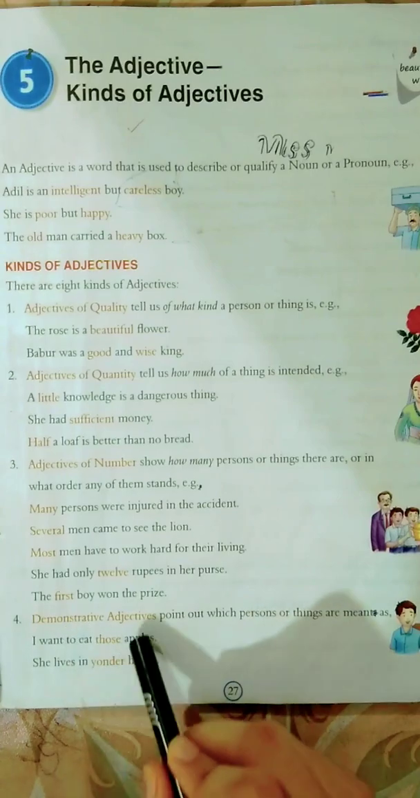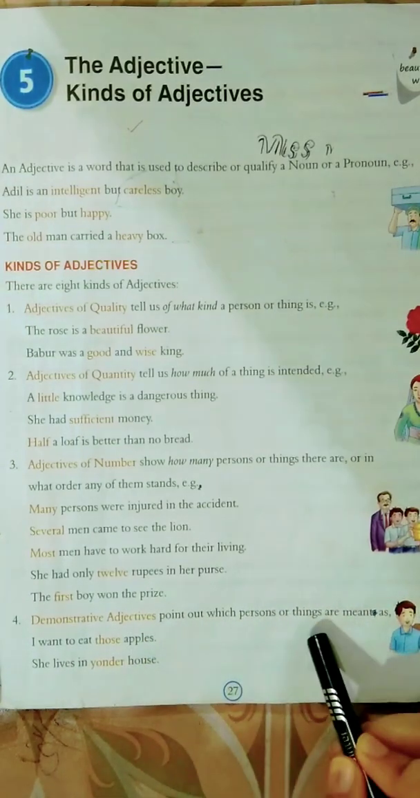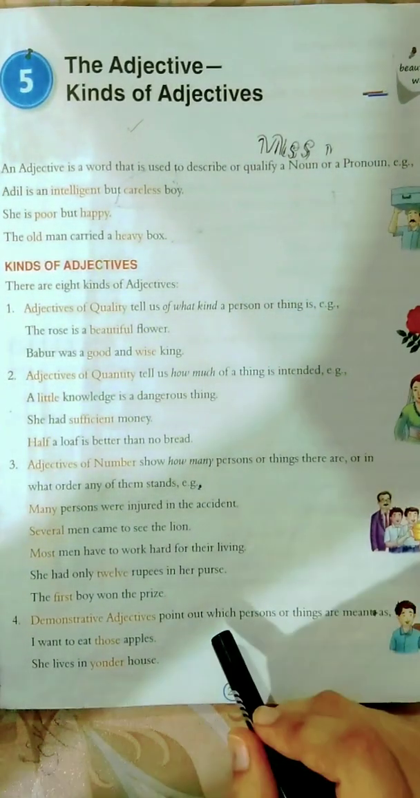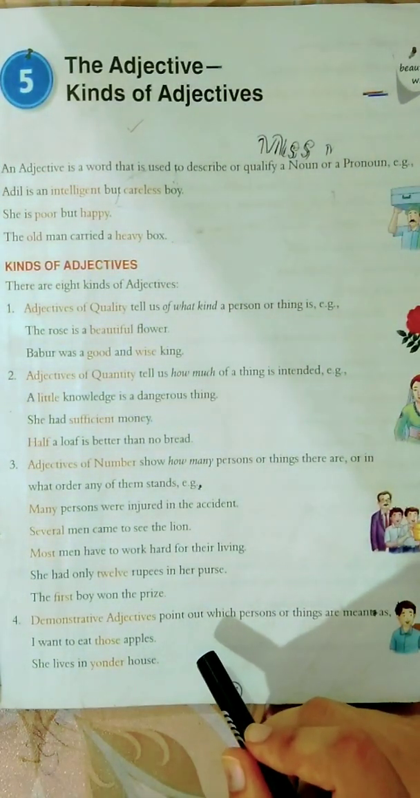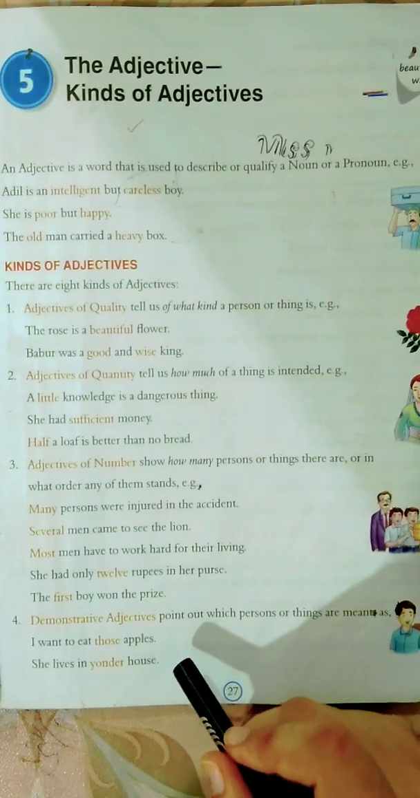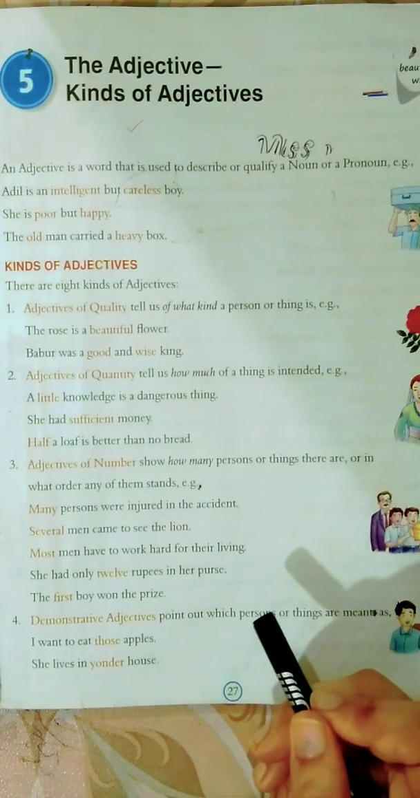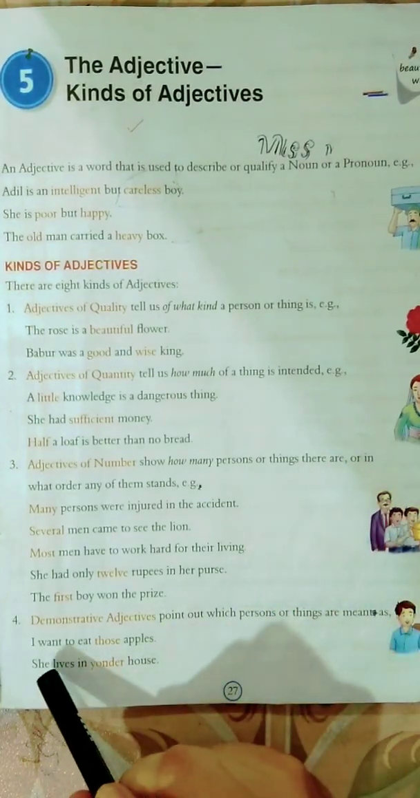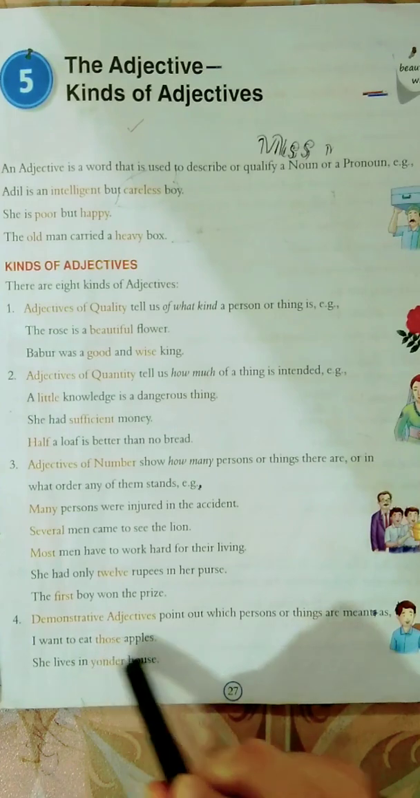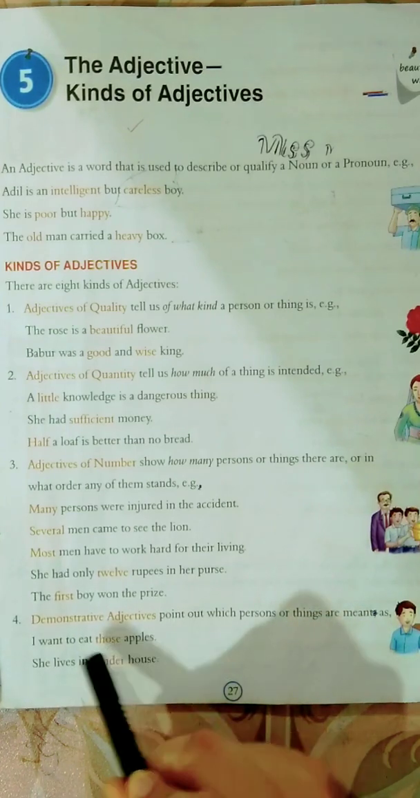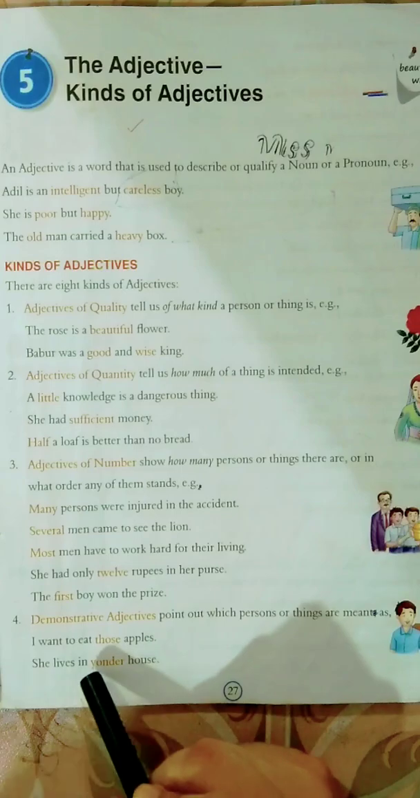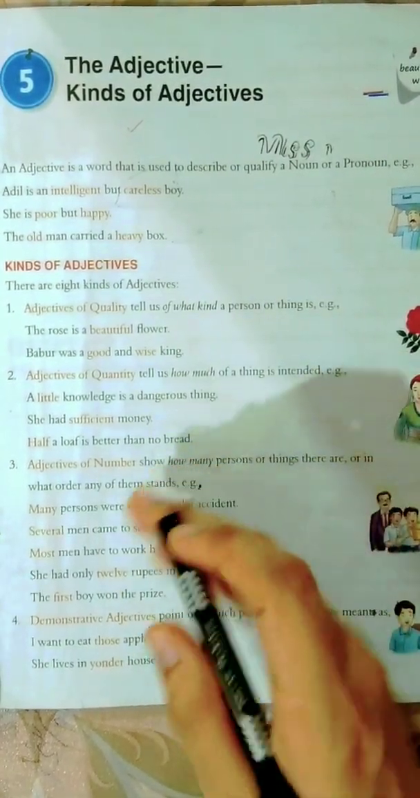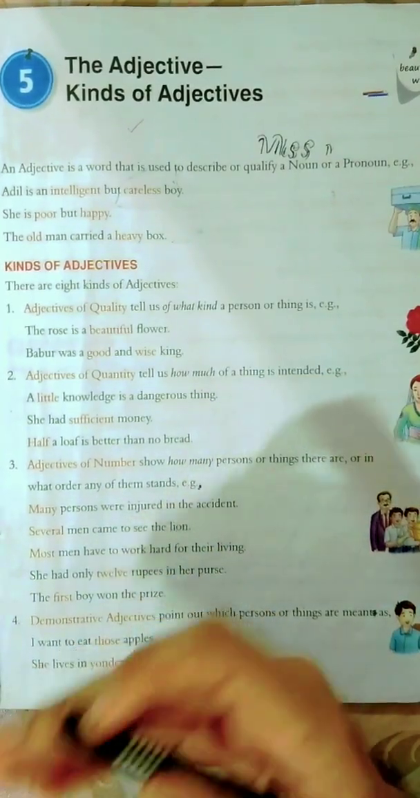Students, demonstrative adjectives point out which person or thing is meant. Demonstrative adjective means, इसमें सिफ्त, इशारा, ये ज़ाहिर करता है कि इससे कौन सा शख्स या चीज़ मुराद है, या हमने किसकी तरफ इशारा किया है. Now look at the example. I want to eat those apples. In this sentence, those is a demonstrative adjective. If I say, this flower is lovely, in this sentence, this is also a demonstrative adjective.